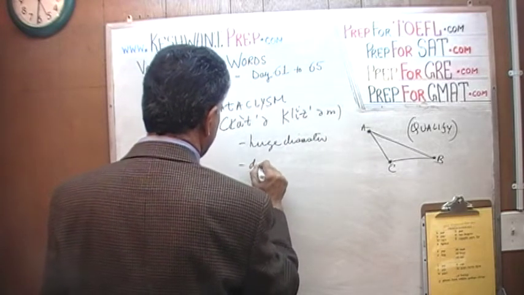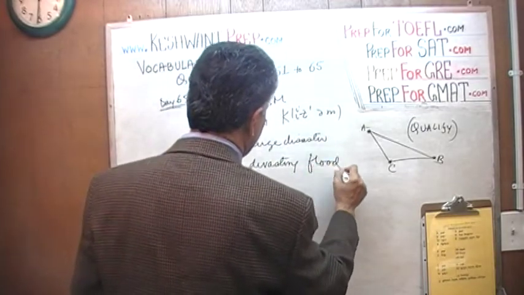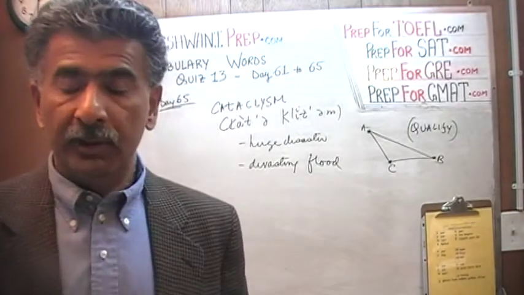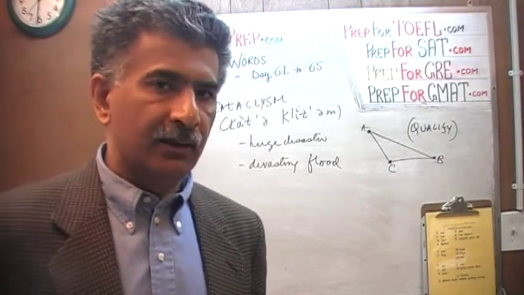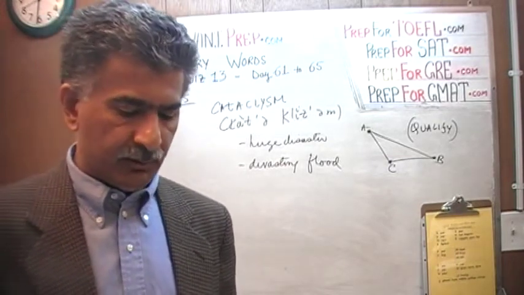A devastating flood is said to be a cataclysm or cataclysmic. A huge flood is said to be cataclysmic. That will be the adjective, cataclysmic.